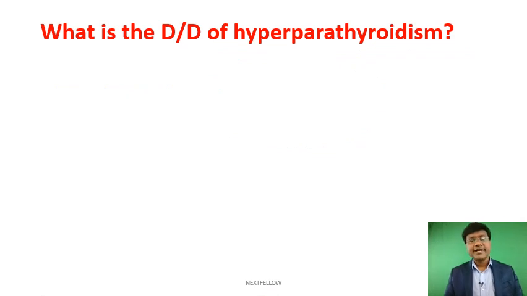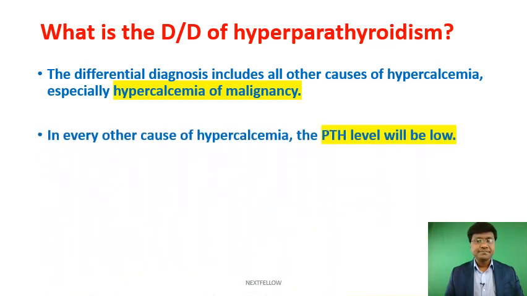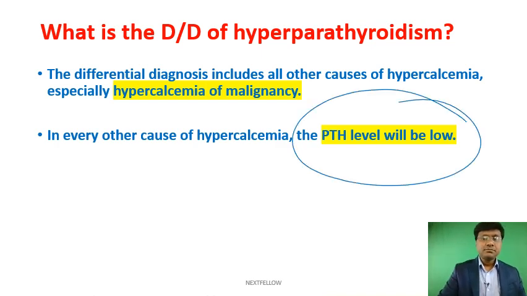Then what is the differential diagnosis of hyperparathyroidism? Differential diagnosis of hyperparathyroidism includes hypercalcemia of malignancy. And in every other cause of hypercalcemia, the parathormone level will be low.